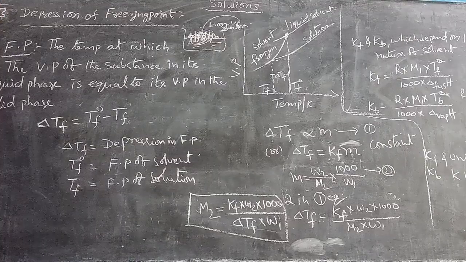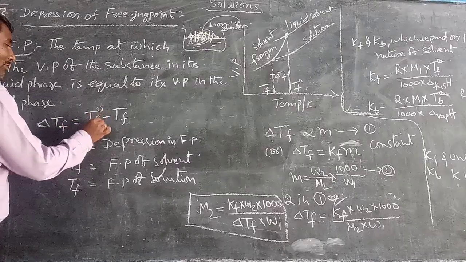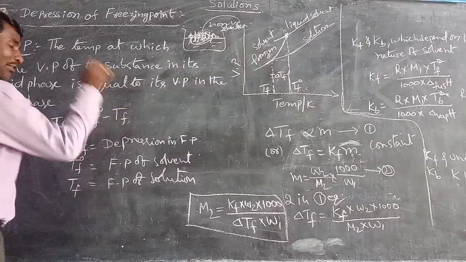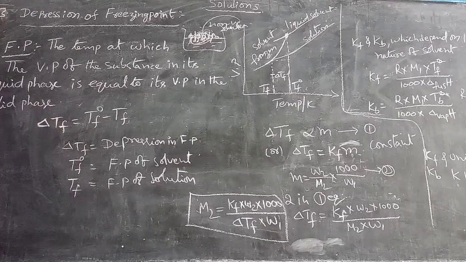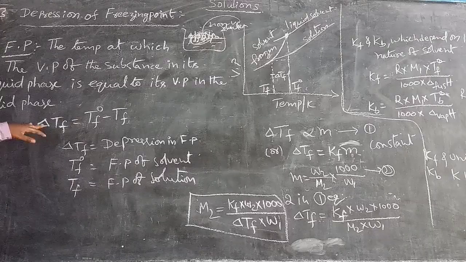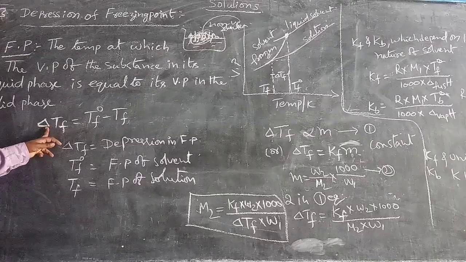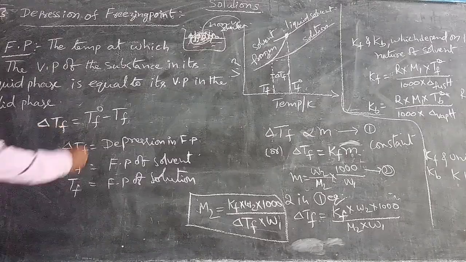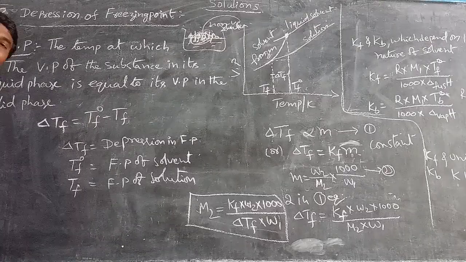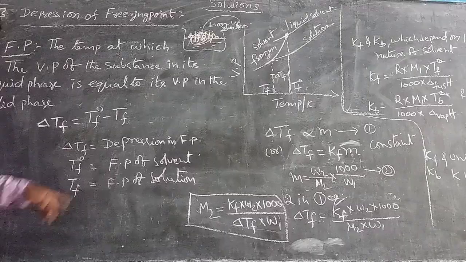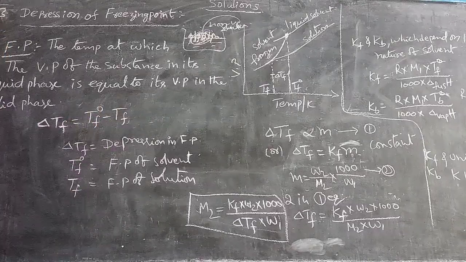So we can write delta Tf equals Tf naught minus Tf. Delta Tf is the change in freezing point, or depression in freezing point of the solvent. It is the difference between the freezing point of the pure solvent and that of the solution.